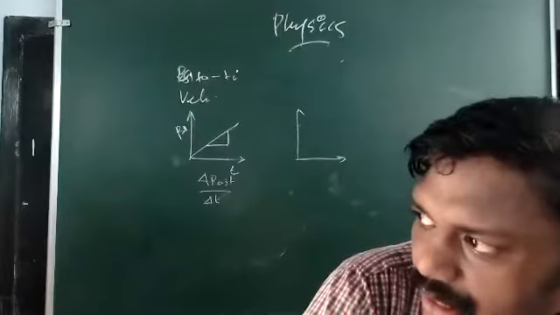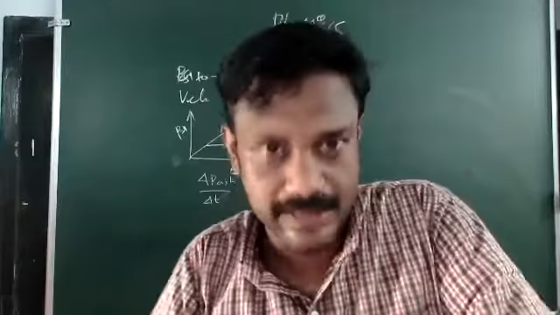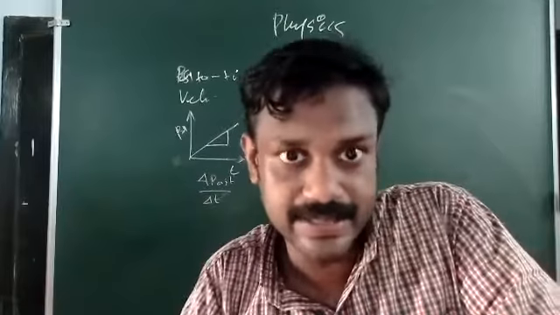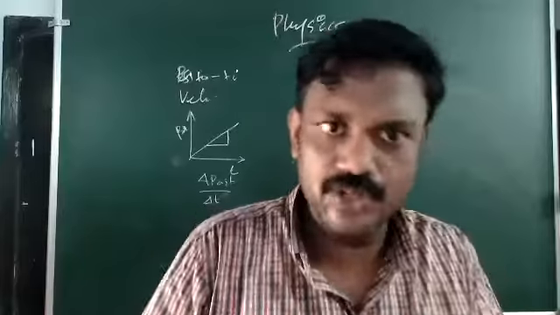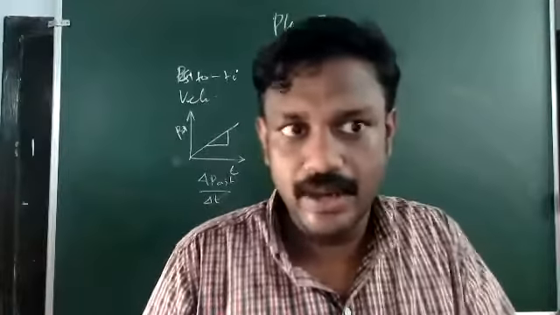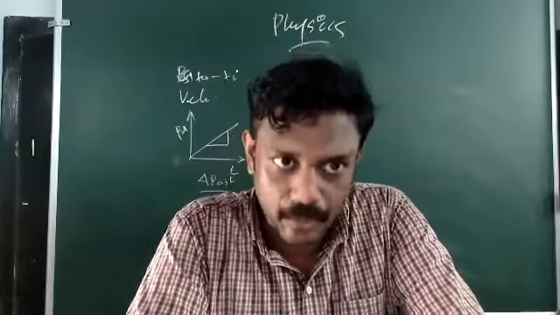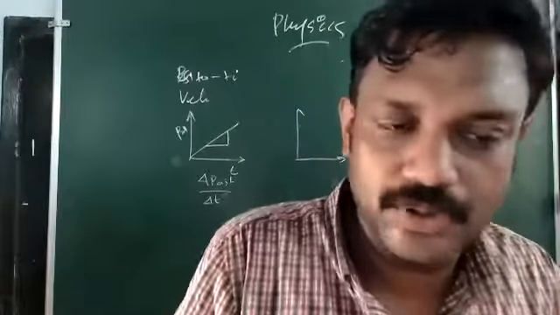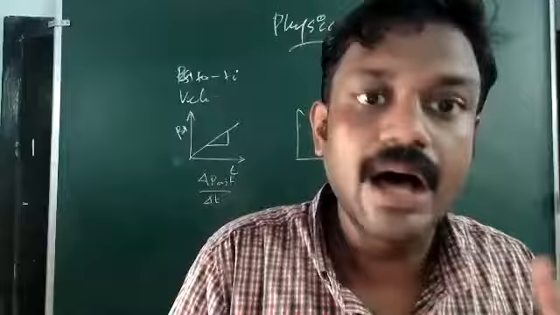After that, we derived the equations of motion. Three equations of motion are there, and generally we say three equations of motion. The fourth one we have also defined, that is the displacement in the nth second, which we have also derived. Anyhow, the three equations of motion are important. We derived them using the graphical method as well as the calculus method.